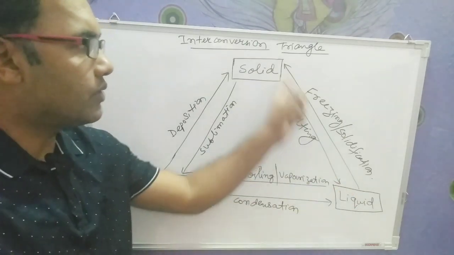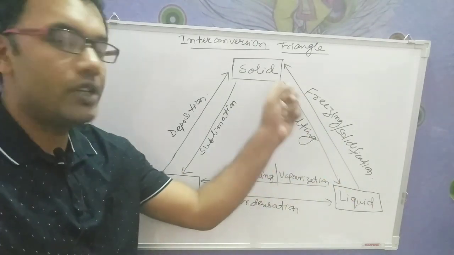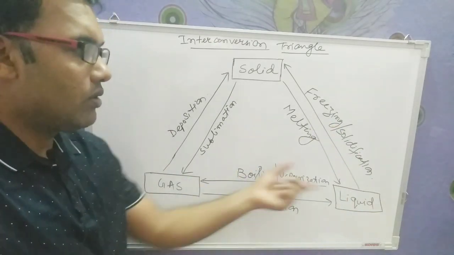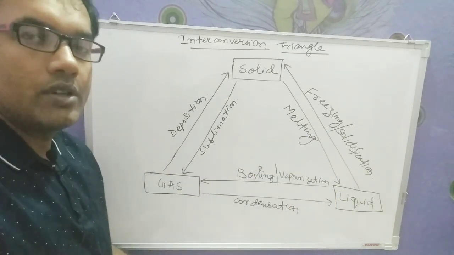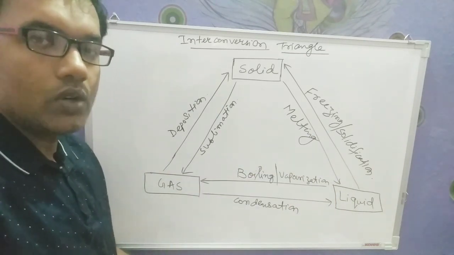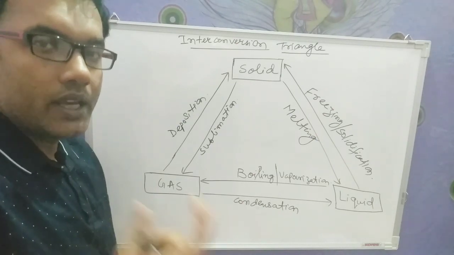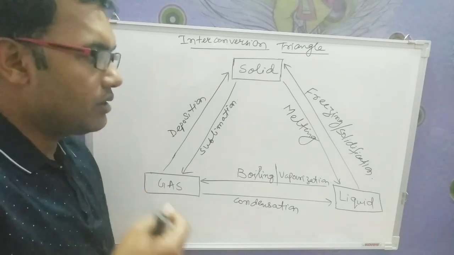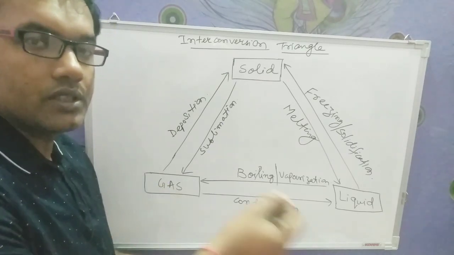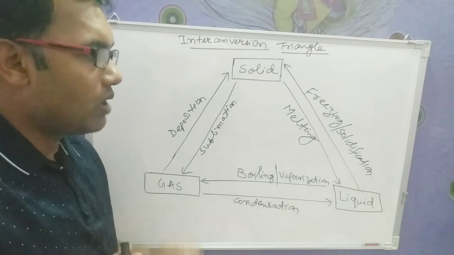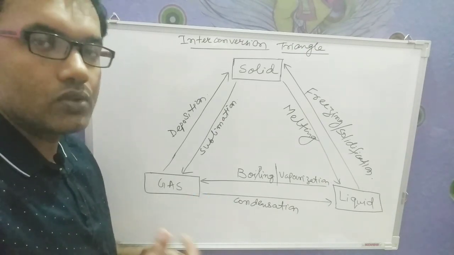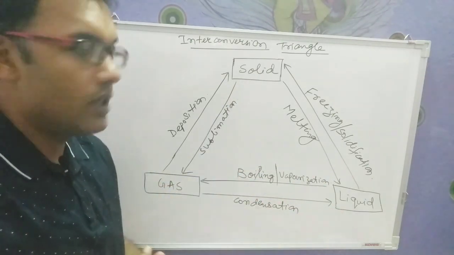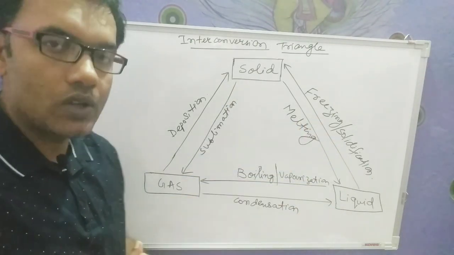Now just the reverse of this, if we are moving from liquid to solid, the process name will be freezing or solidification. For this also one example is there. Everybody is having a refrigerator at home. Now what you do, you have to make ice, then you take out the ice tray from the freezer. In that you pour water, and then once again you insert it inside the deep freezer. Now after 10 minutes or 15 minutes, according to the cooling, that liquid will be getting converted into solid, and that process will be known as freezing or solidification.